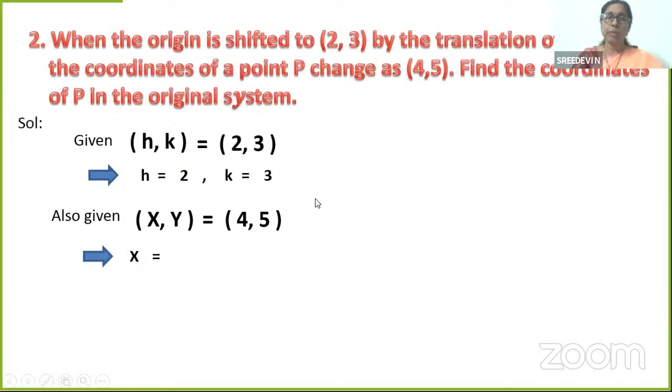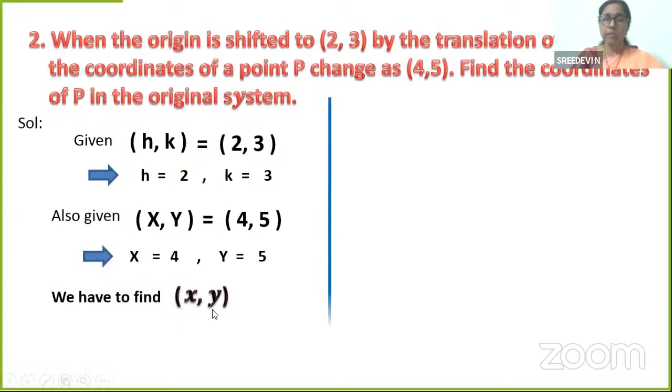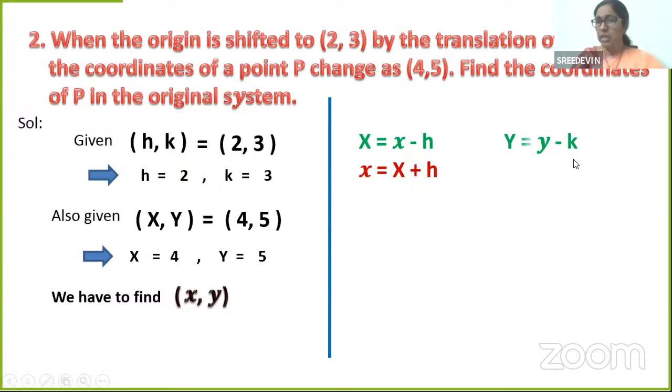Capital X is 4, capital Y is 5. Now we have to find the coordinates in the original system, that is small x, y. Again, what is small x? Capital X is equal to x minus h, so small x is X plus h. Capital Y is equal to y minus k, so small y is Y plus k.